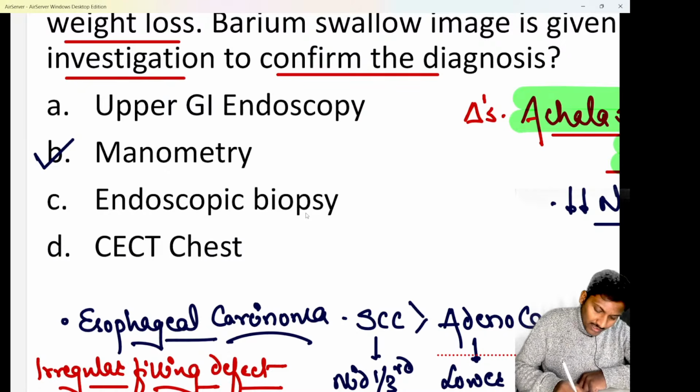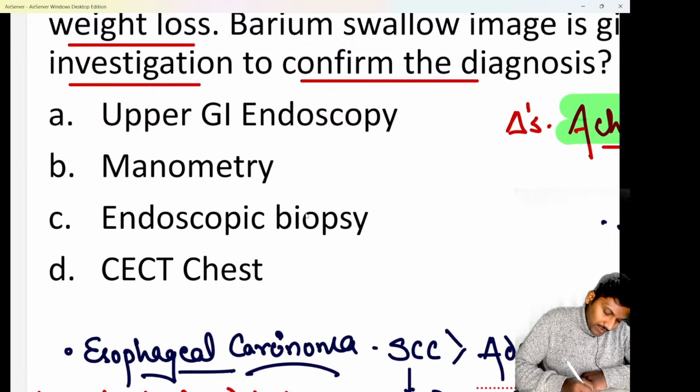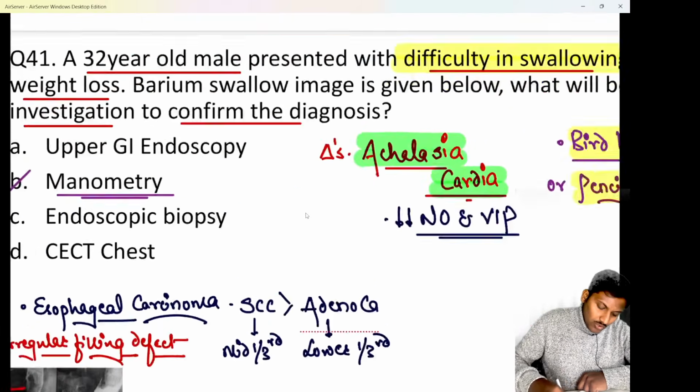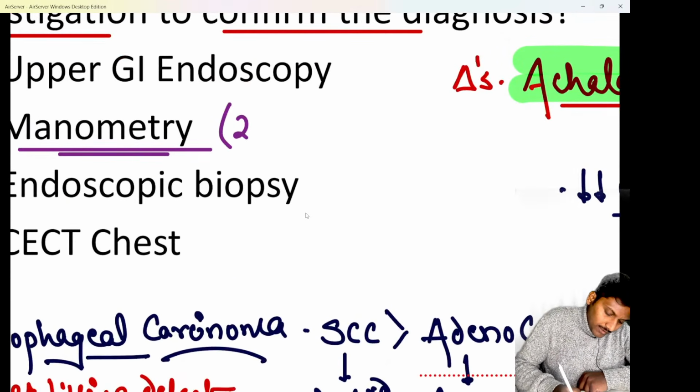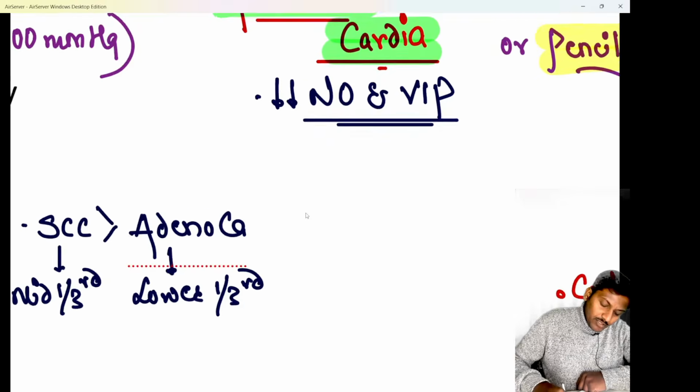Bhai, isme gadbad nahi karo. Please remember, do not make a mistake in this question. Investigation of choice for a case of achalasia cardia is nothing else but option B, that is esophageal manometry, on which you will find in achalasia cardia cases, the lower esophageal sphincter pressure will range between 26 to 100 millimeters of mercury.